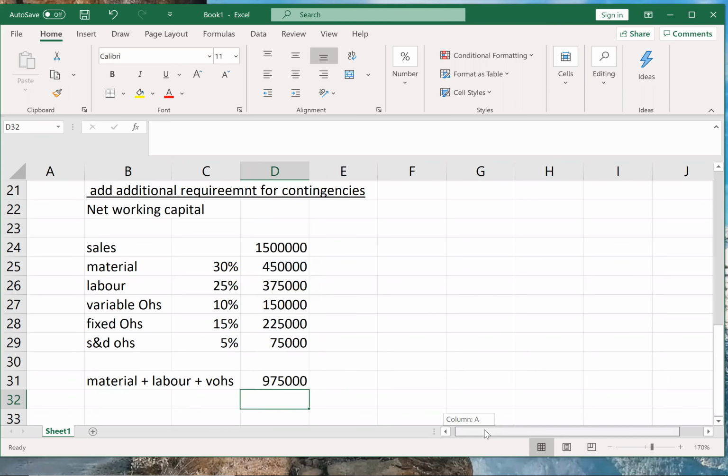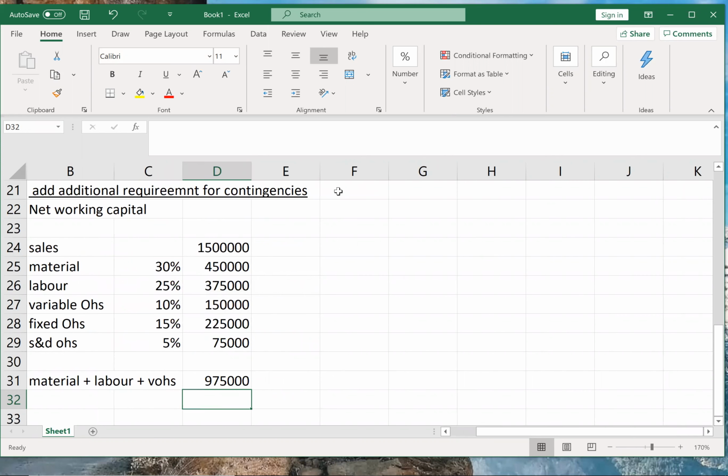Okay. Let us start then. I'll do it over here only, working capital. So calculation of working capital. We'll start with current assets.